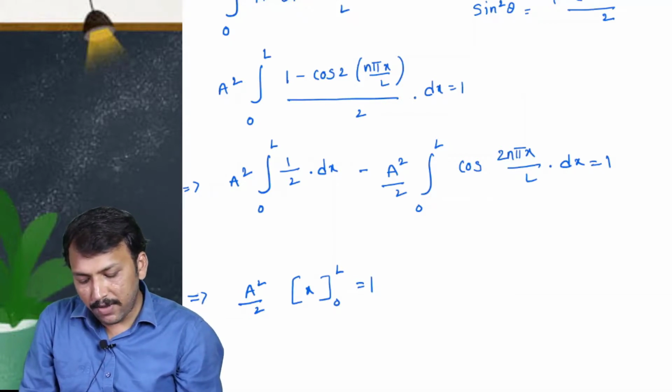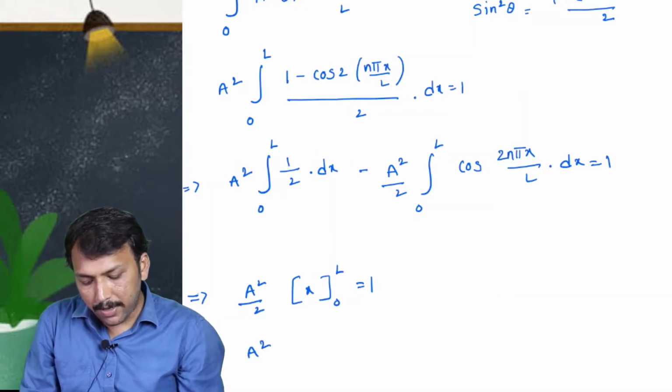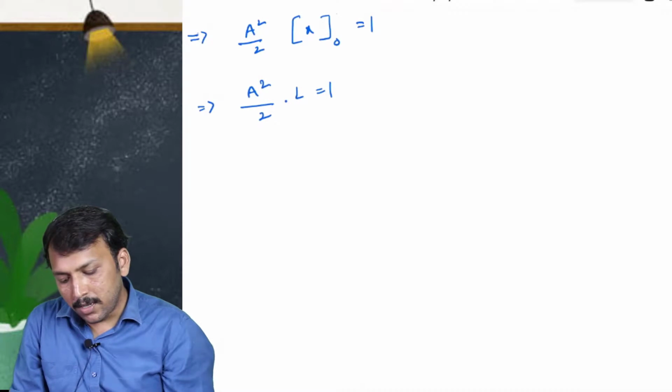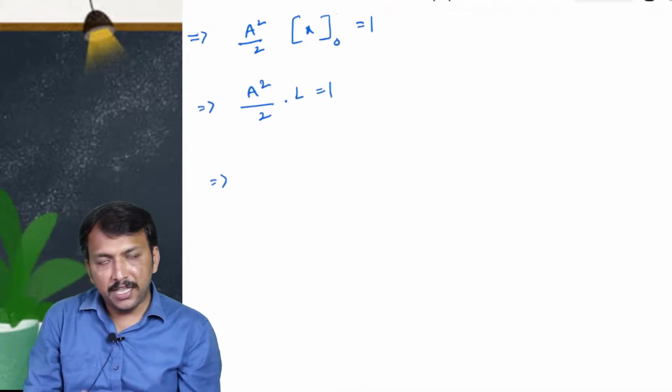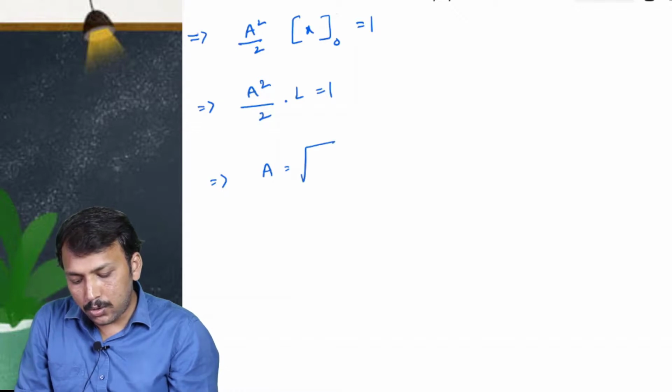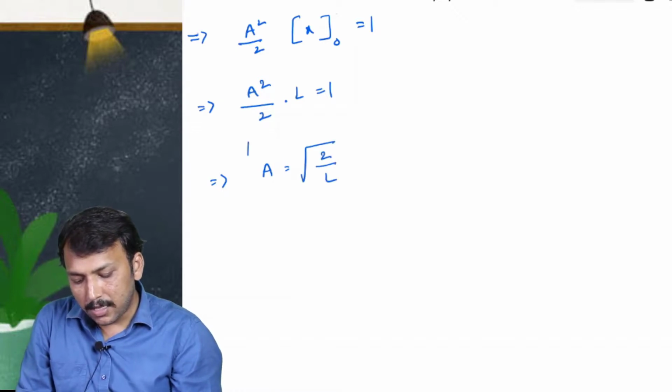So by simplifying this we get a square by 2 into L is equal to 1, right. From this we get the value of a. So a is equal to root 2 by L.